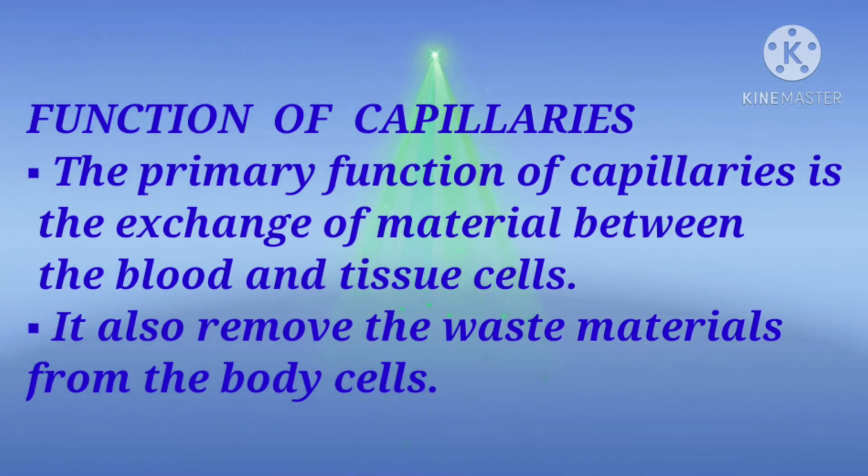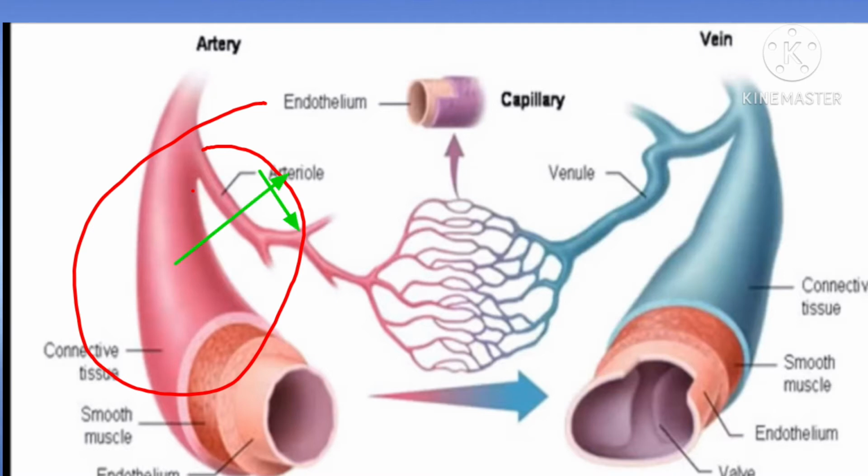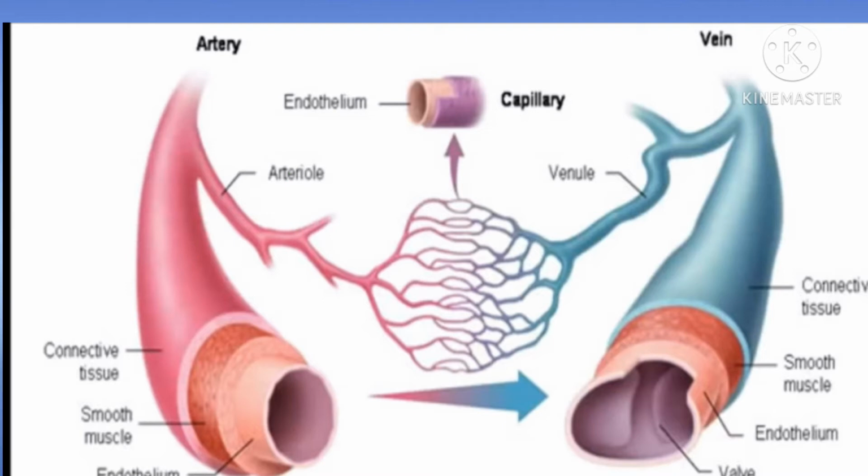This will be clear from this diagram. This is the artery, the red colored blood vessel, which finally divides into arterioles, that means the artery becomes branched. And then these are the capillaries. When the arteriole branches, it is converted into capillaries, and capillaries exchange O2 and CO2.